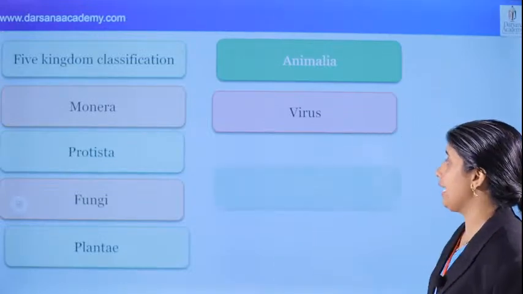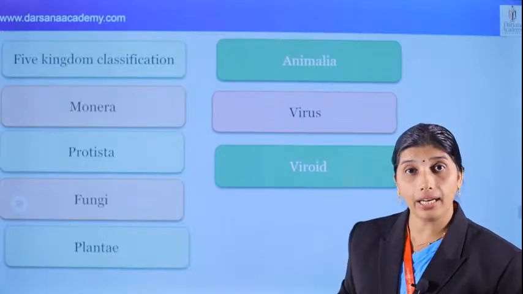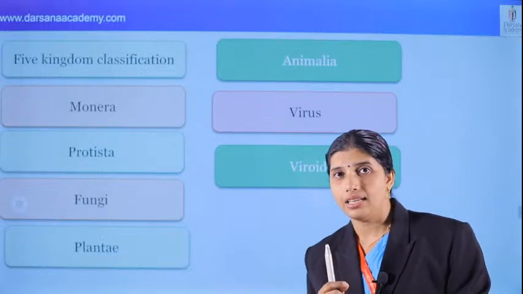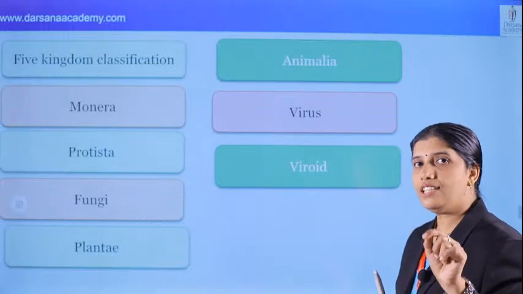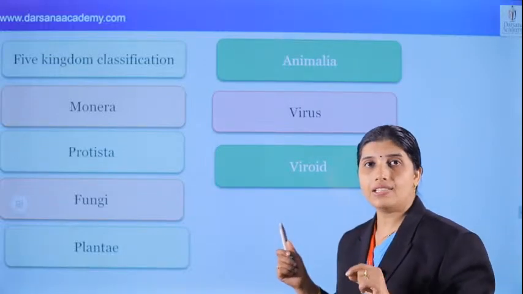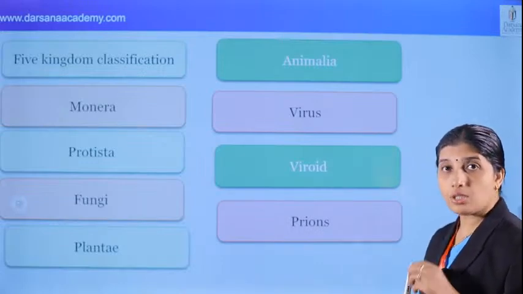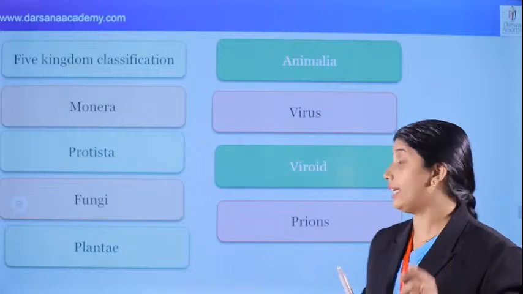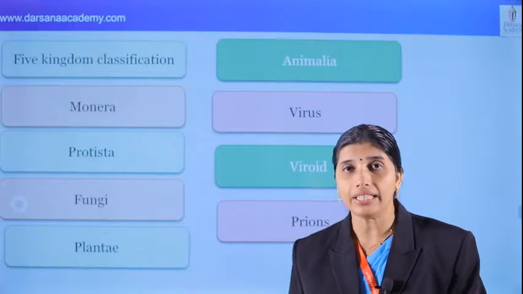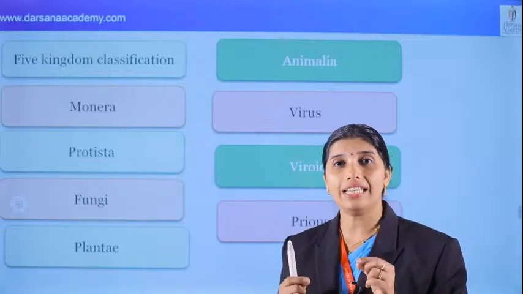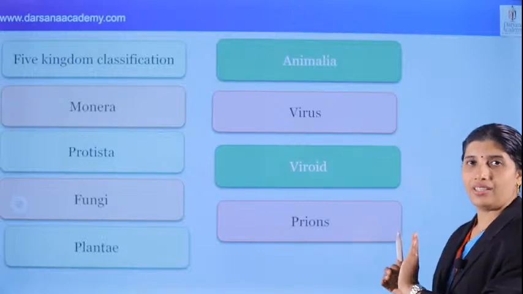Okay, and next we can see viroid, which has no protein coat, only RNA. That was discovered by Diener in 19, yes, what's the answer? 1971. Yes, memorize. Singer Nicholson was in 1972, but here it is 1971. Yes, that is prion, a proteinaceous infectious agent. That's called prions. There is mad cow disease, BSE, bovine spongiform encephalopathy. Yes, CJD, Creutzfeldt Jakob disease. Very important points related to prions. Study all the points.